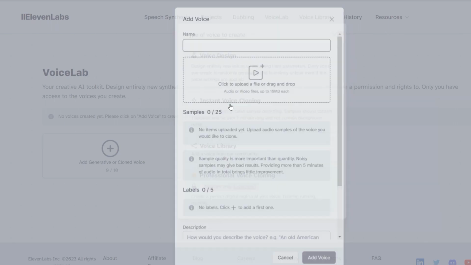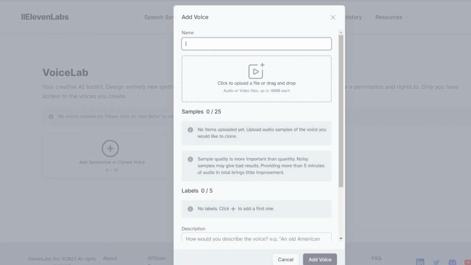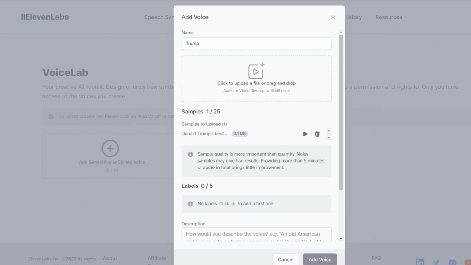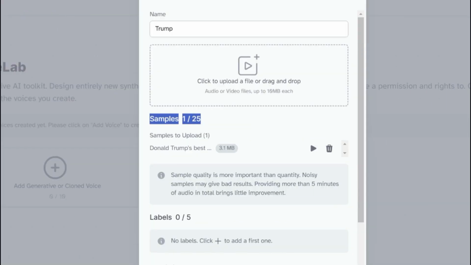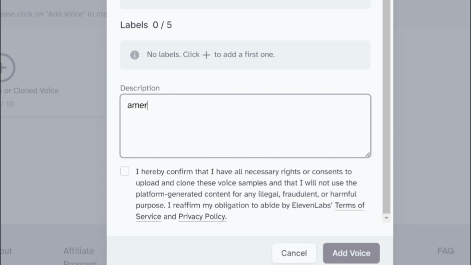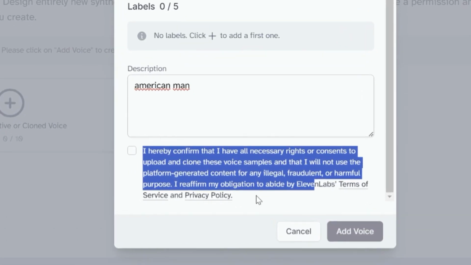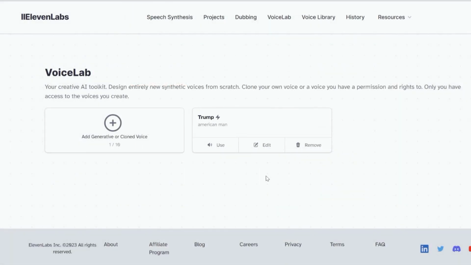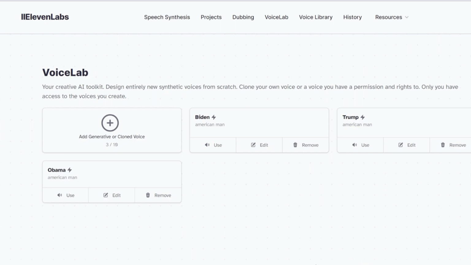Select instant voice cloning. Now it is really simple. We will create a custom voice for each president, we will give it a name, upload the MP3 file we got, and finally you can add some tags such as American Man to obtain a better result. Read this carefully. We got Trump voice. Let's repeat the process with all the presidents. Okay, we got all the voices.